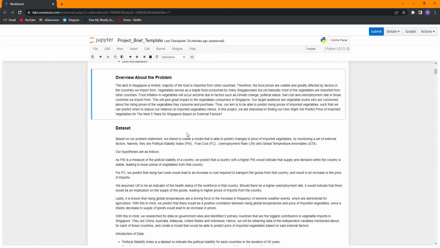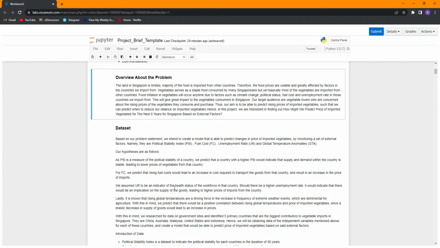Based on our problem statement, we are going to create a model based on a set of external factors: PSI, fuel cost, unemployment rate, and global temperature anomalies. PSI is a measure of the political stability of a country. We predict that a country with a higher PSI has stable supply and demand, leading to lower prices of vegetables. Fuel costs are directly related to the cost of transport, so higher fuel cost results in higher price.